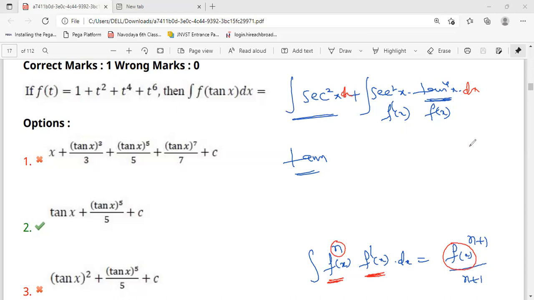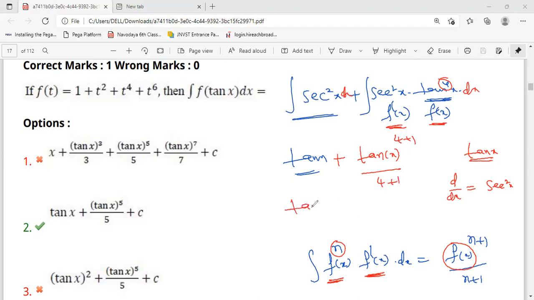What is f of x? Just tan x is our function. Tan x is our function, and d by dx of tan x is secant square x. That's why I'm taking this as f of x and this as f dash of x, and f of x has power 4. So I write f of x as it is, that means tan x, and we have to write n plus 1, where n is 4, so 4 plus 1 by 4 plus 1. So simple: tan x plus tan power 5 by 5, which is our option.